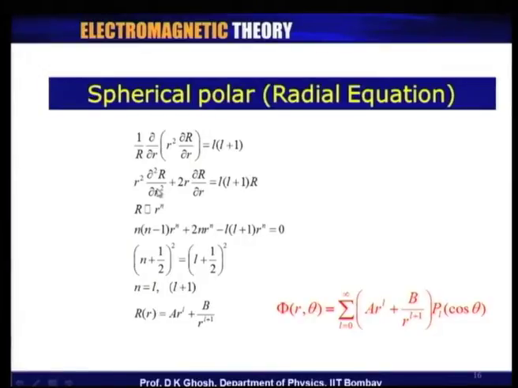This is actually an equation which is very easy to solve. You can check, if you take capital R to be going as r to the power n, then the equation is satisfied, and the value that n takes is l or minus (l plus 1).